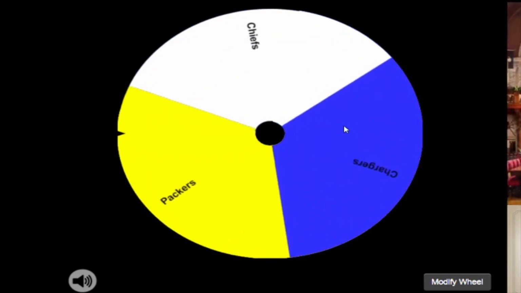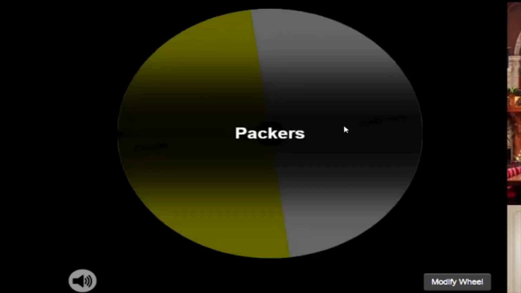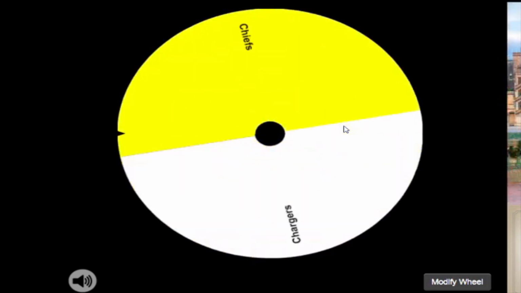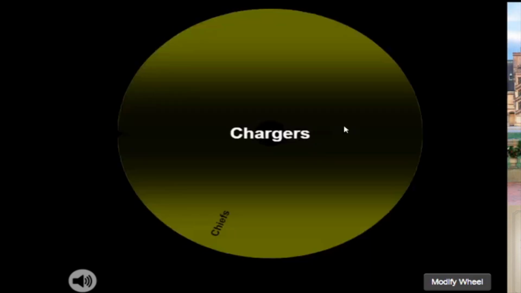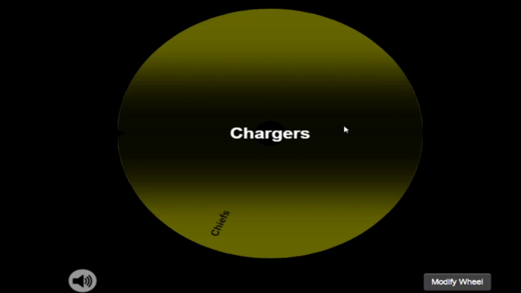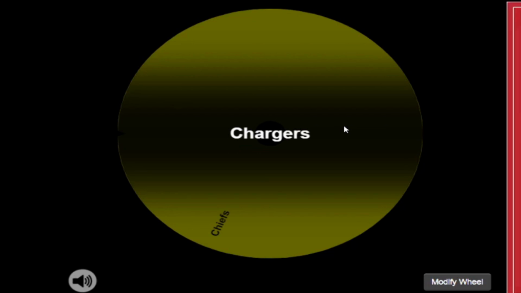Packers will make it to the 30 seed, which is definitely not close to the range at all. Speaking of not close to the range at all, the Chiefs are still left. And the Chiefs will get the 32 seed in our 32 team bracket, which is kind of funny considering I feel like that's actually punishment for the Chiefs because they're always good in these. However, in the Chiefs' case, they have to play the Panthers first round, and that's probably going to go in their favor. So I have every seed.